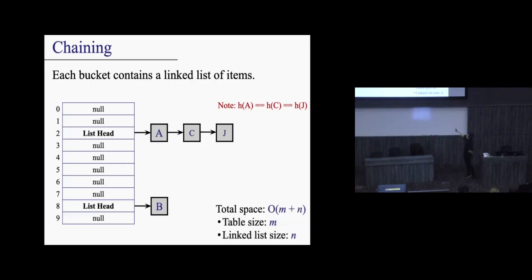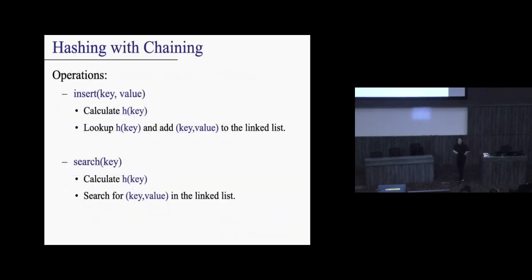Okay, so here's the idea. The total space is M plus N. Does that make sense? You needed space for the table, this table of buckets, and you needed space for the items themselves. So that's M plus N. Okay, so that's one thing to take note of.